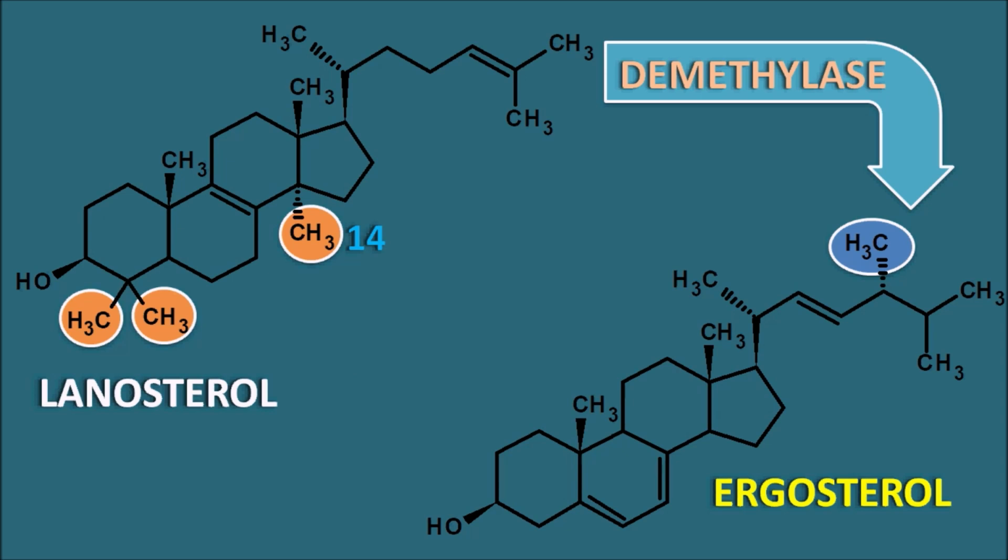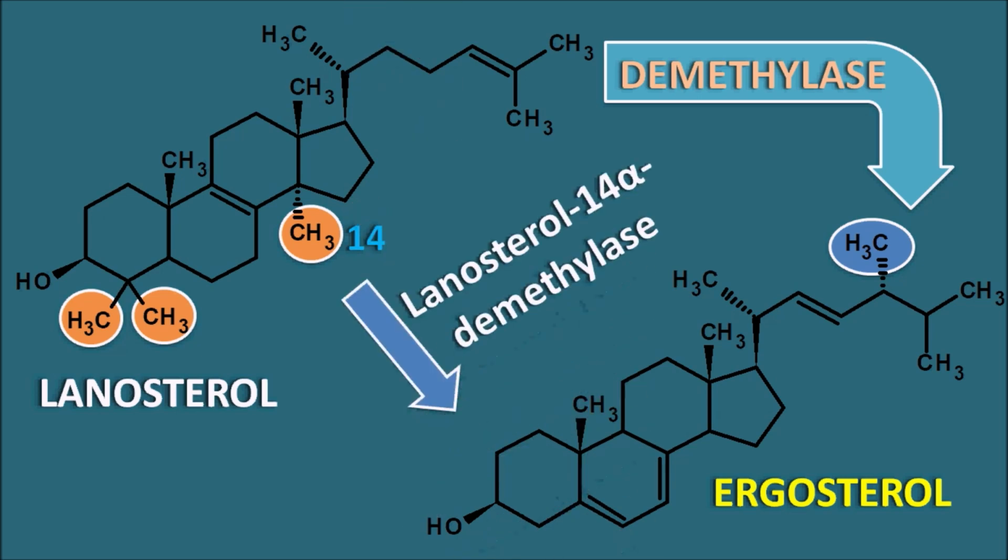In lanosterol, at the 14th position, a methyl group is present which is attached in alpha configuration, that is, it is attached below the plane. This methyl group can be removed by one of the enzymes, lanosterol 14 alpha demethylase. So this enzyme is very important in the biosynthesis of ergosterol.